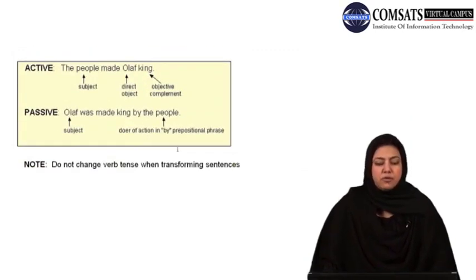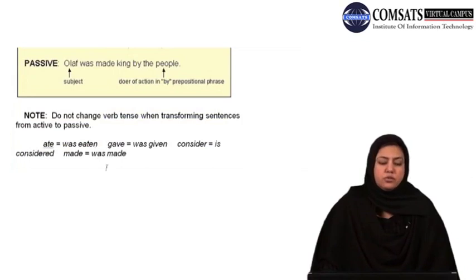The fourth possible formation that I want to share with you is that the active sentence is: The people made Olive king. In this case, you can see the people is the subject, which is to be made the object by adding by to it, by the people. As far as Olive is concerned, Olive is the direct object and king is the objective complement. So what you would do is bring this Olive to the beginning, and what you would construct as a passive formation is: Olive was made king by the people.